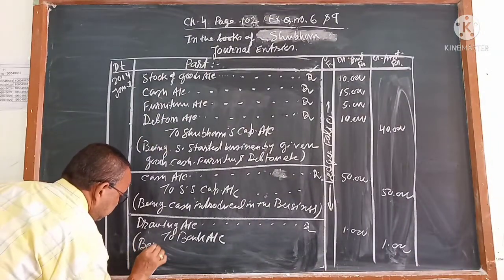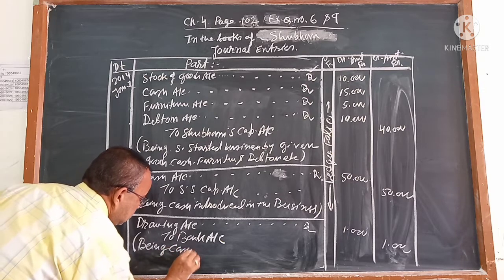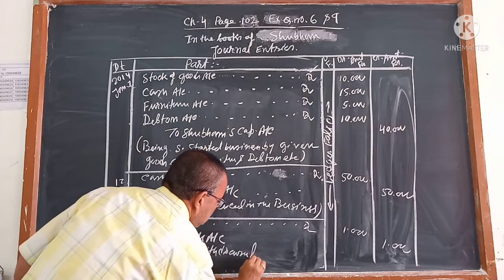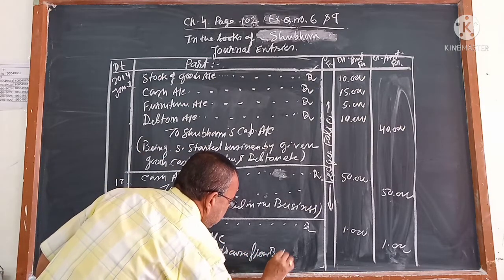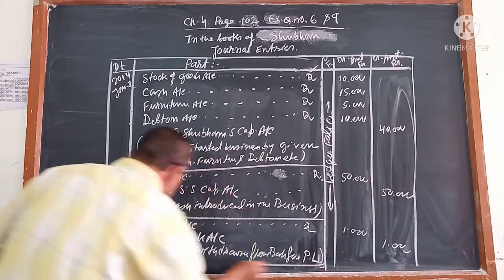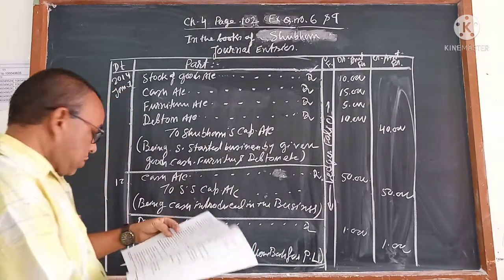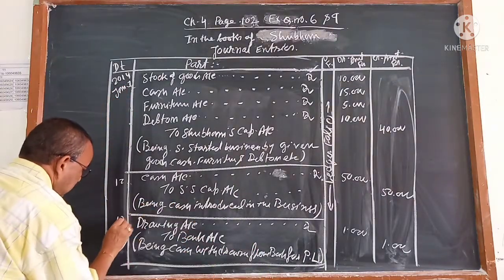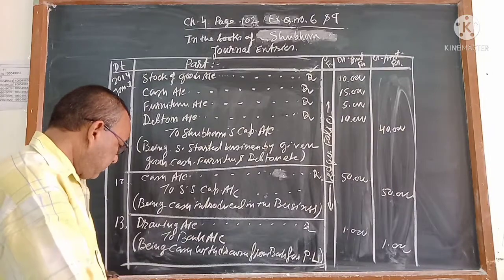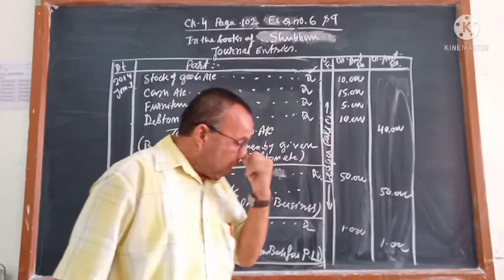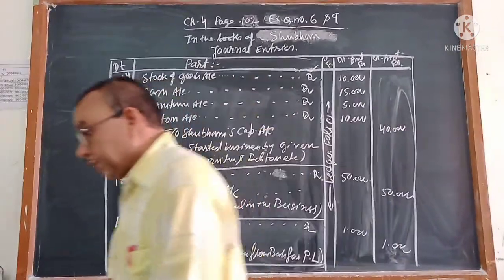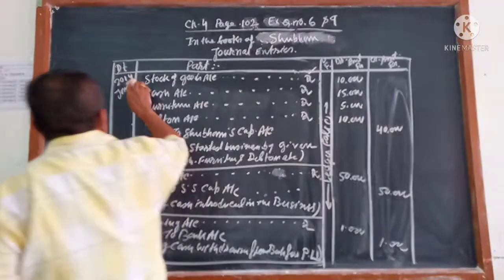Narration: being cash withdrawn from bank for personal use. Write the date 13, and write the full form personal use, not PU. Next is 15, the income tax refund.